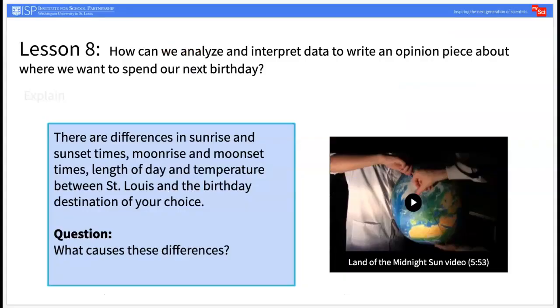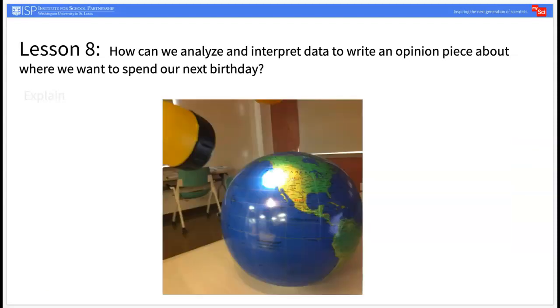In the Explain portion of this lesson, students will develop and use models to explain differences between the sunrise and sunset times, moonrise and moonset times, length of day and temperature in St. Louis, and the location where they would like to have their birthday. Students will use a globe and a flashlight to model the rotation of Earth on its axis that causes day and night. They will also model how the Earth's tilt and the Earth's revolution around the sun causes the seasons.